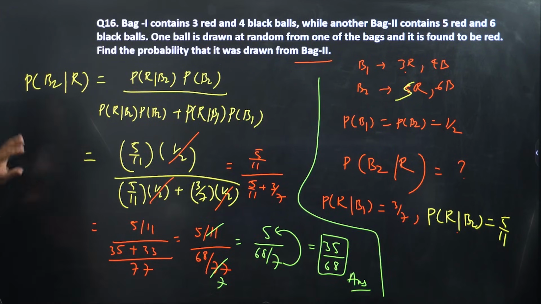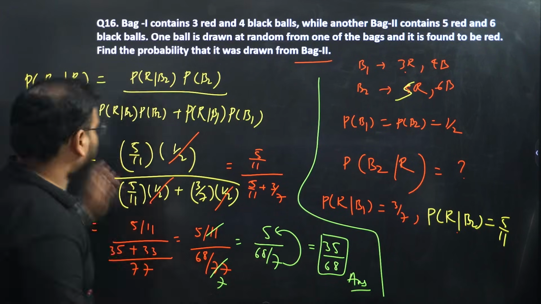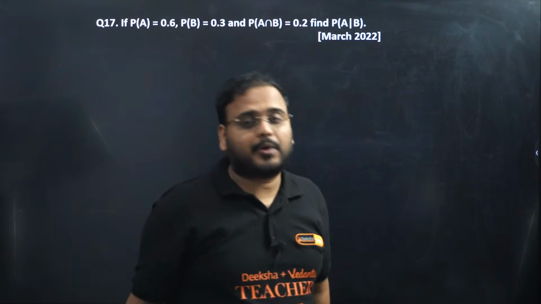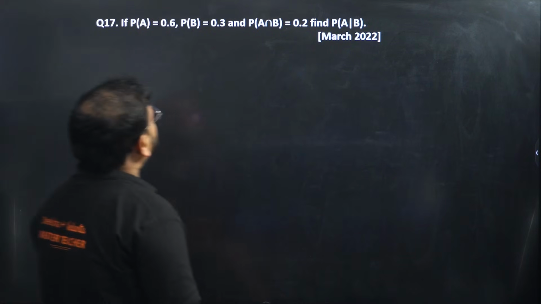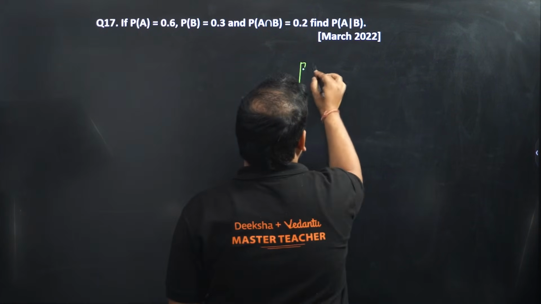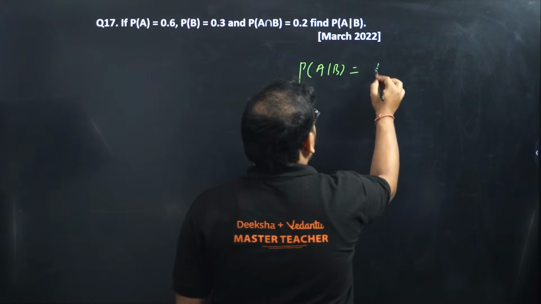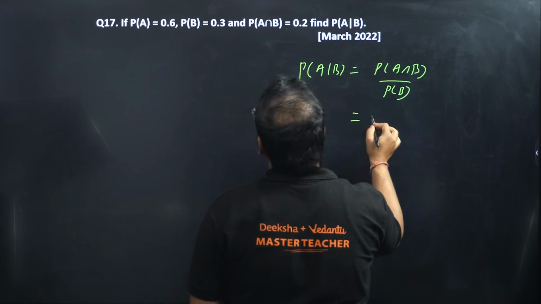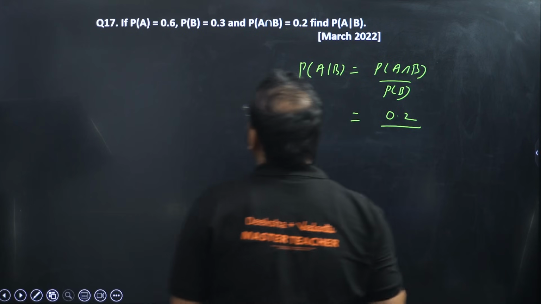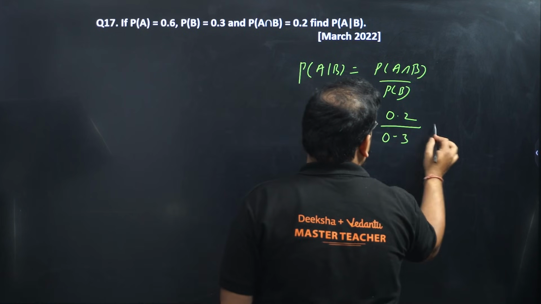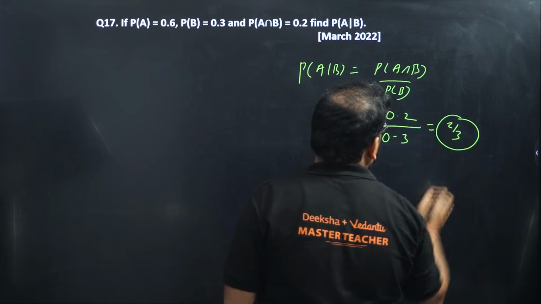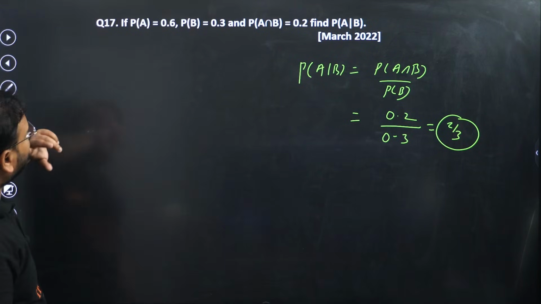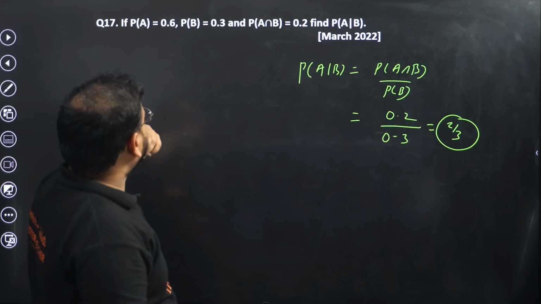Okay, sir. Bayes theorem question. So I have taken all the different types of questions that are from the syllabus. Okay. P(A) is this, P(B) is this. This is very easy. P(A intersection B) by P(B). 0.2, right? By 0.3. Answer is 2 by 3. That's it. 2 marker. Right? Correct? Yeah.